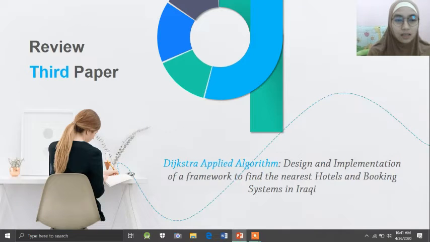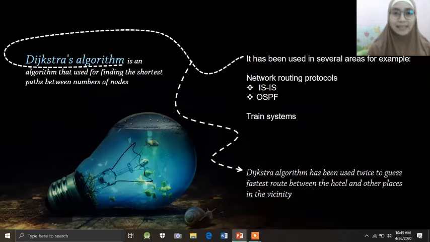Okay, my friends, now I want to review the third paper. The third paper is about the Dijkstra algorithm applied in the design and implementation of a web-based system to find the nearest hotels and booking system in Iraq. In this paper, the researcher writes that the Dijkstra algorithm is an algorithm used for finding the shortest path between a number of nodes. Actually, there are many algorithms for finding the shortest path, such as A-star, Bellman-Ford, and etc. But the Dijkstra algorithm was originally for finding the shortest path between nodes.